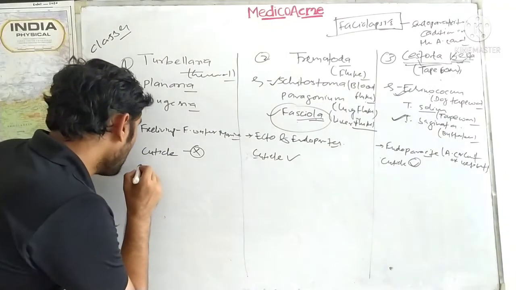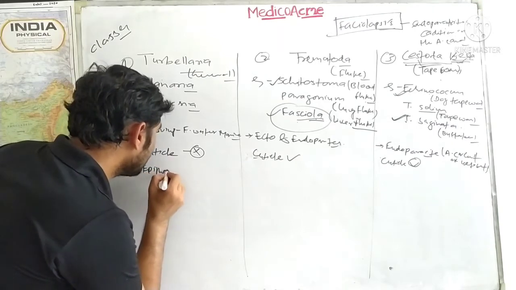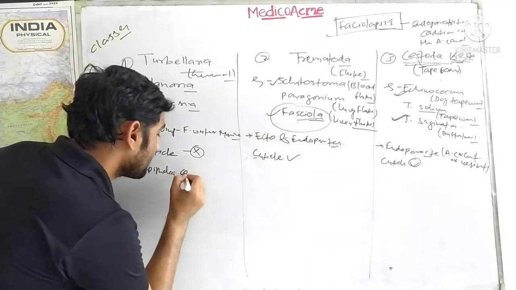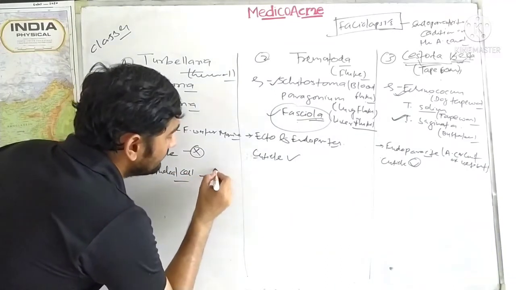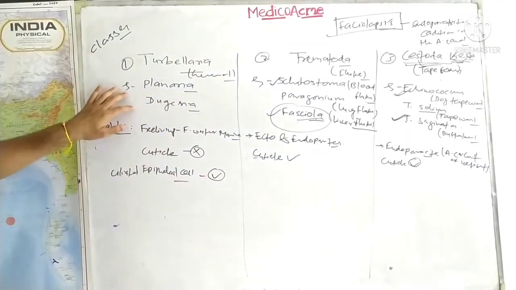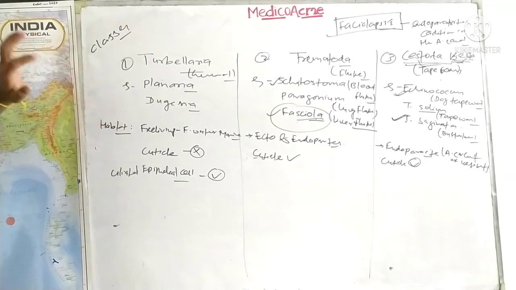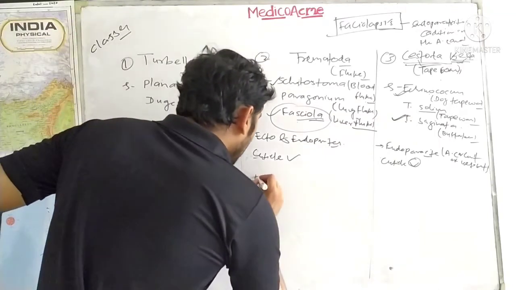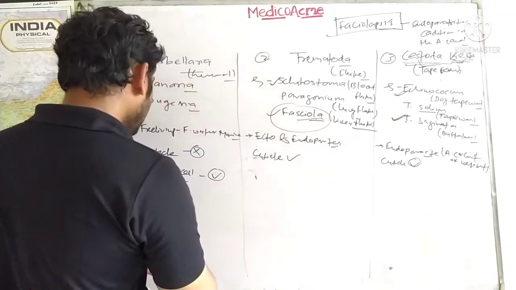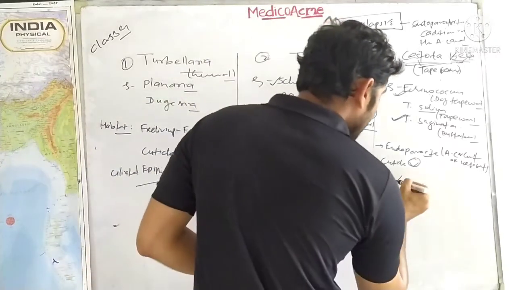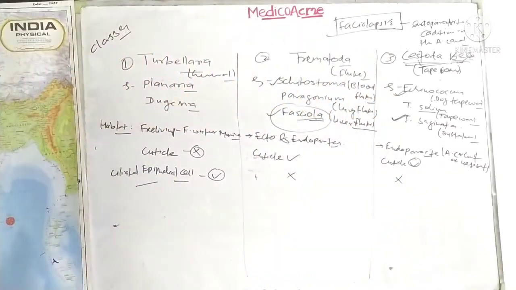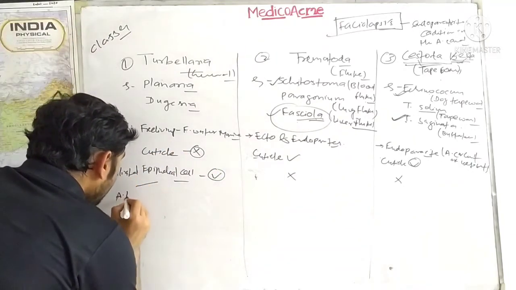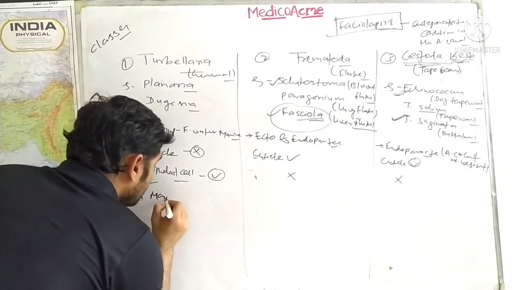Okay. Now epithelial cells with cilia, ciliated epithelial cell, you can say ciliated epithelial cell will be here. Yes. Why? Because they have to move. They are not the parasites. They have to move in the fresh water or the marine water. But here there will be no ciliated epithelium. Here also there will be no ciliated epithelium. Any problem? No. Now alimentary canal में here there will be everything.